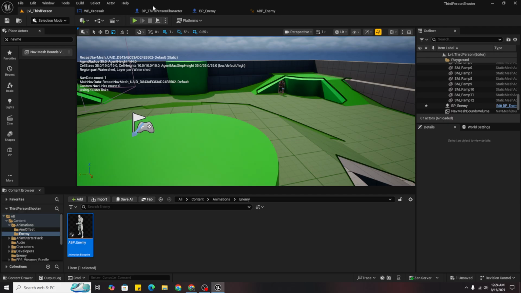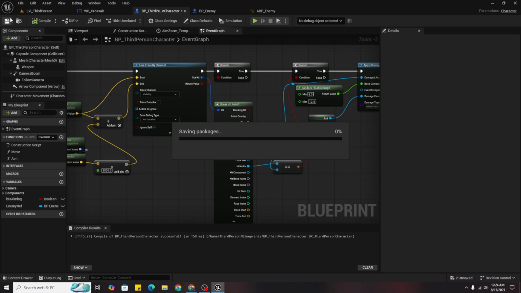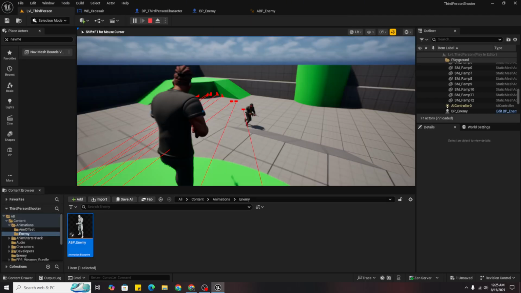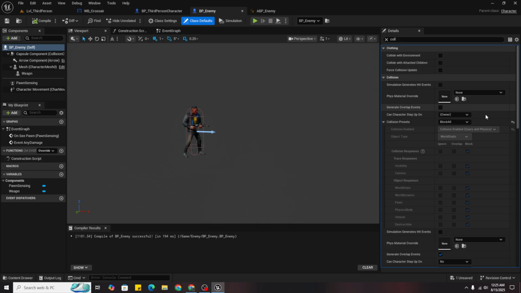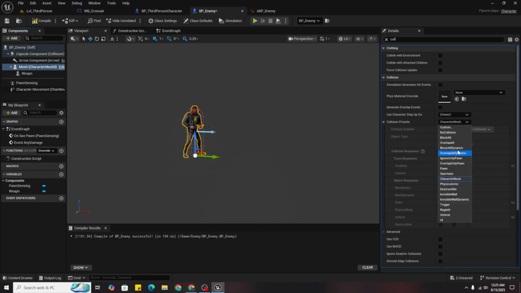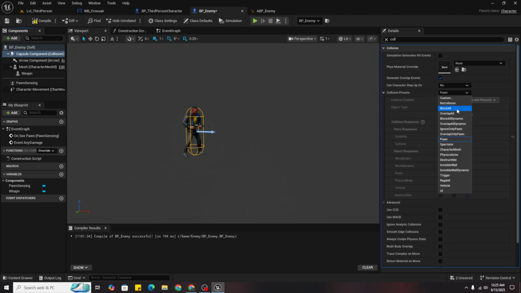Let's just test it by debugging it for duration. So it's not hitting any, so we can just use character mesh. In mesh we can block all, and in capsule component also block all.